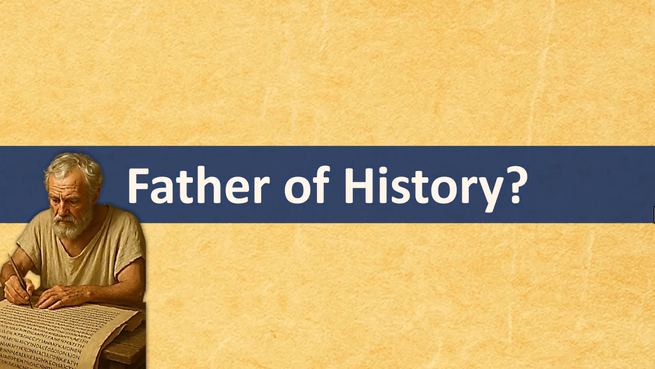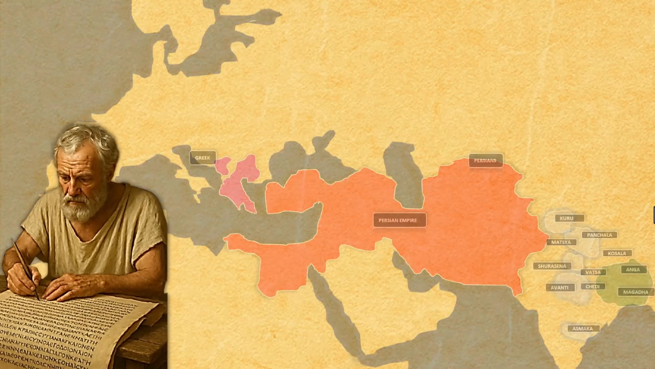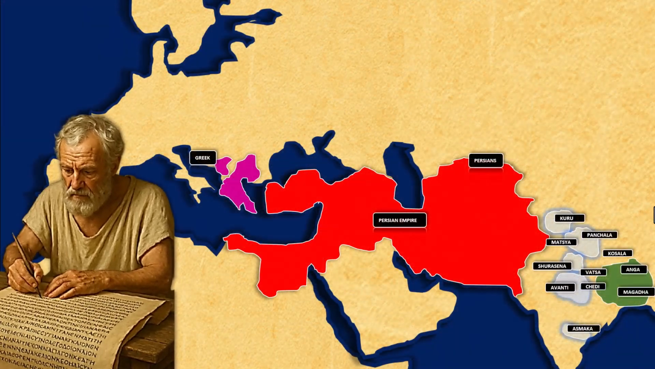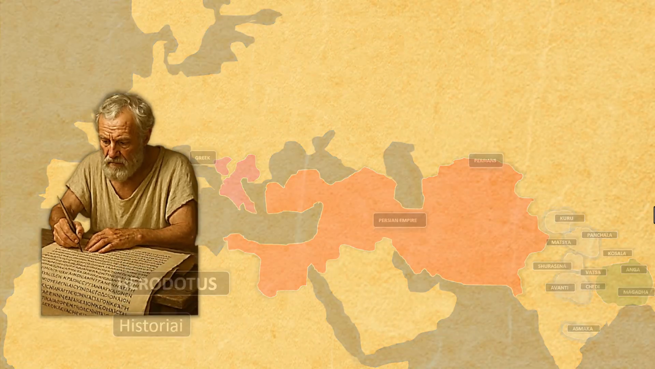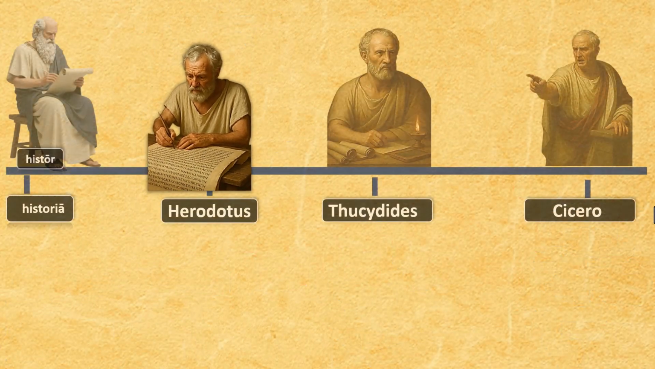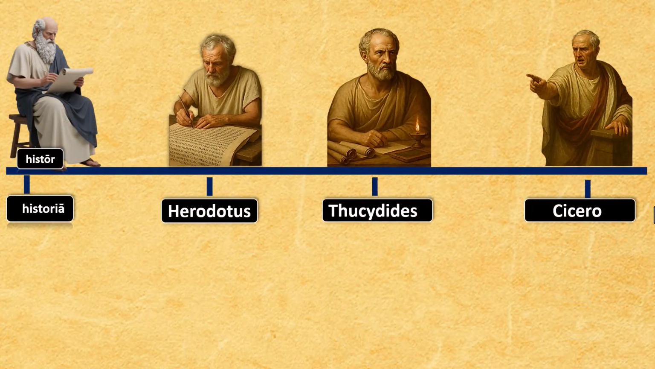Who is the father of history? Now, there was a Greek man called Herodotus. Now, this man is known as the father of history. Why is this guy known as the father of history? Because he was the first person to collect stories, ask questions, and write about real events that happened in the past. So, he's the first guy to do all of these.